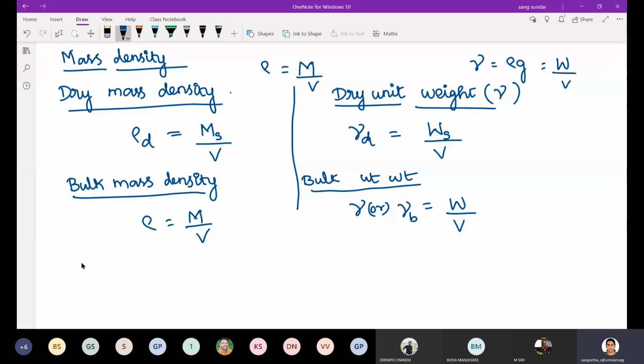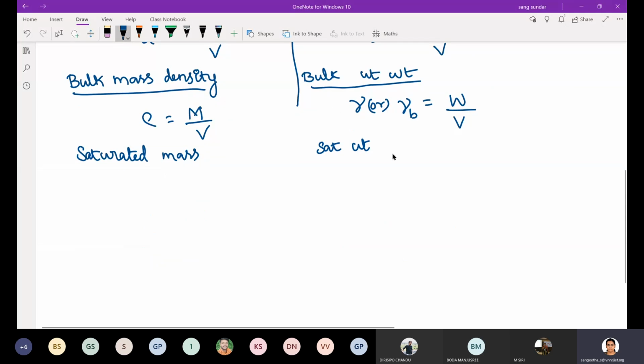Other than this, one more thing is there: saturated mass density or saturated unit weight. Since both are similar, let me discuss everything in terms of unit weight. Is that okay? Yes, ma'am. So what is gamma saturated?